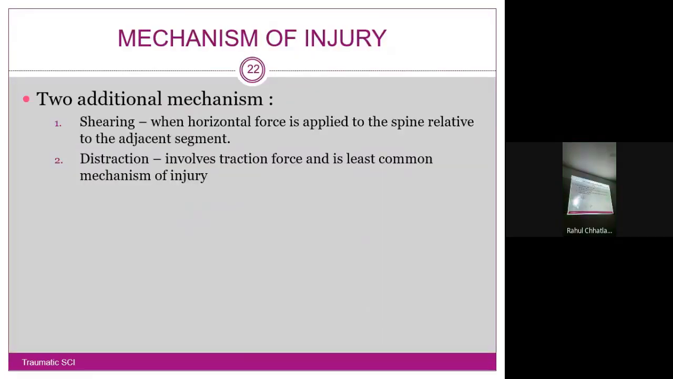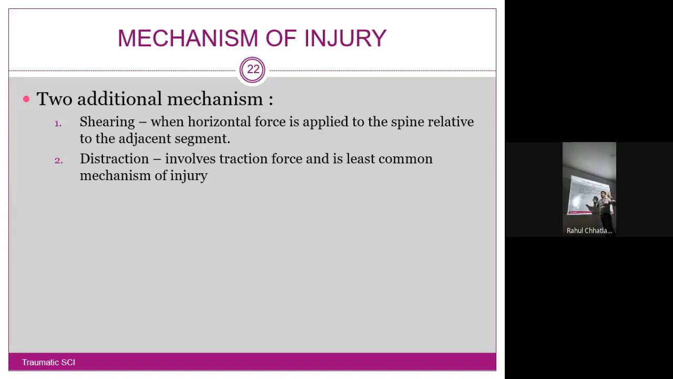Two additional mechanisms we talk about are shearing and distraction. Shearing occurs when a horizontal force is applied to the spine relative to the adjacent segment. One segment of the spine, the thoracic segment, is stable, and a force is applied to the cervical segment. This is very uncommon. You have to place the patient in such a position that the patient cannot move from one region, and you provide a push to the region above. That is a very rare condition in which it can happen.